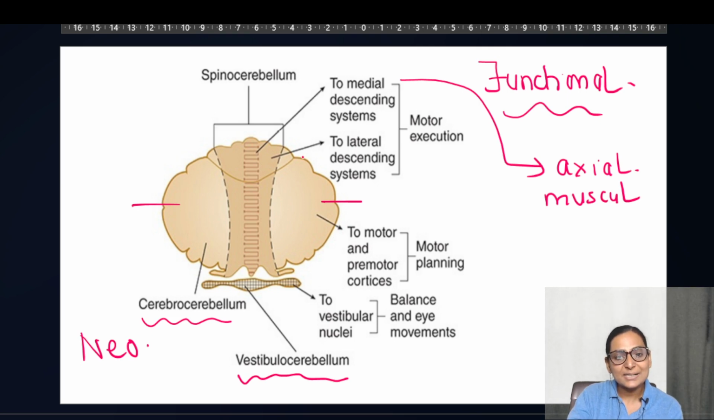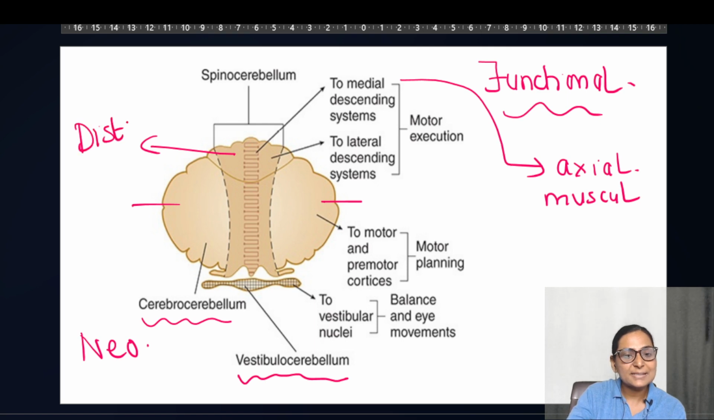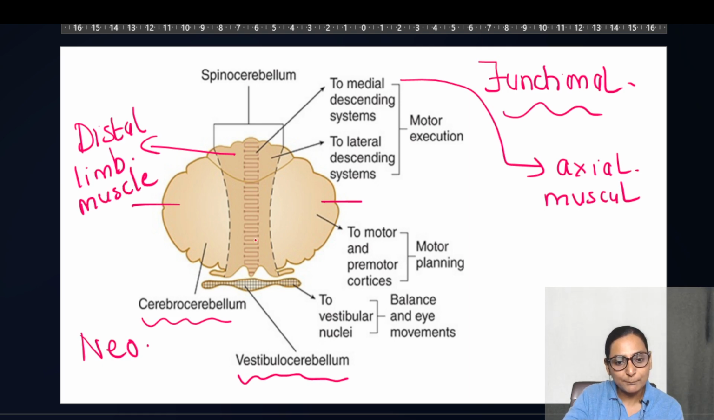And the intermediate zone has the lateral descending system. That means fine regulation of the distal limb muscles. So this vermis portion is mainly controlling your axial musculature, and the portion which is on either side of the vermis, which we called the intermediate zone, is responsible for the control of the distal limb muscles.